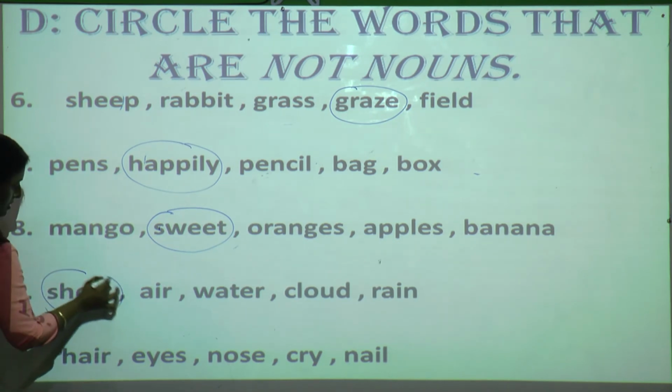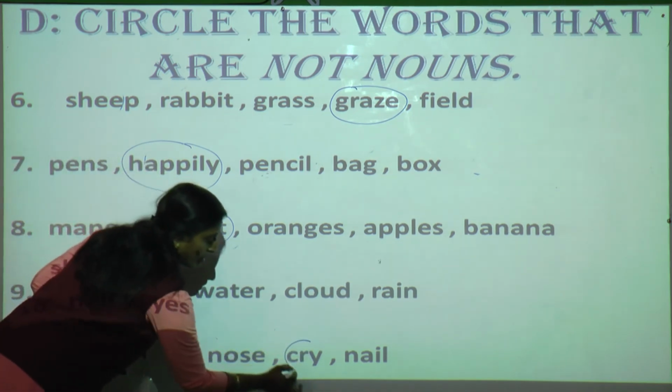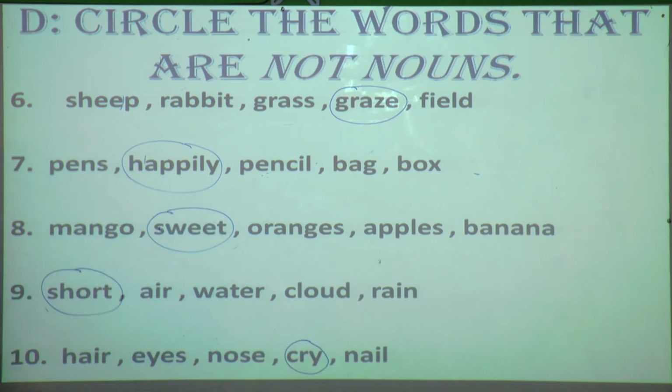Short, air, water, cloud, rain. This is also an adjective. Hair, eyes, nose, cry, nail. So cry is the action word. Done? Done the way which I have shown you like this? Okay, if it is right, okay. Now we'll move on to the E part.